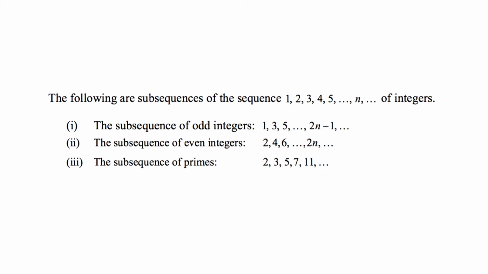But 3, 7, 5, 1, etc. is not a subsequence of the given sequence because the terms do not appear in the same order as in the original sequence.